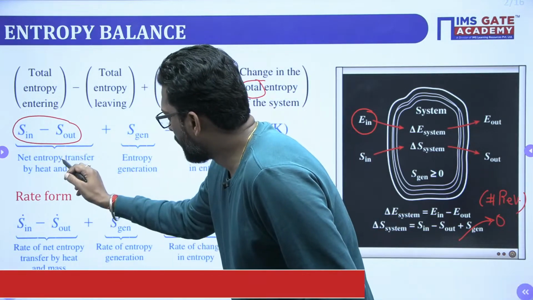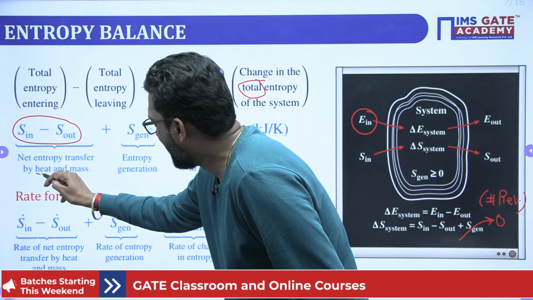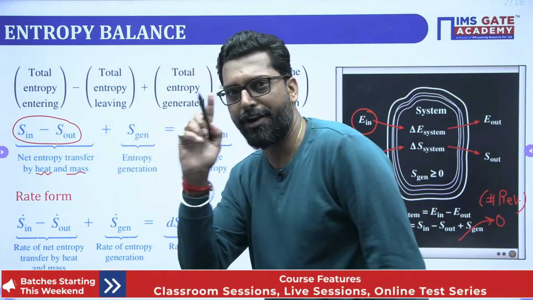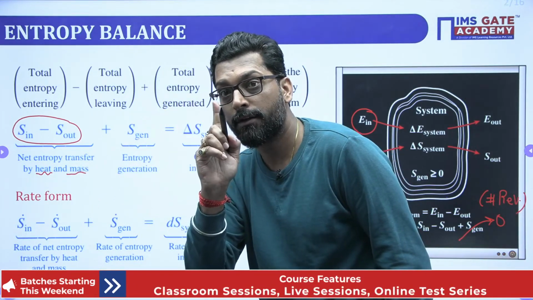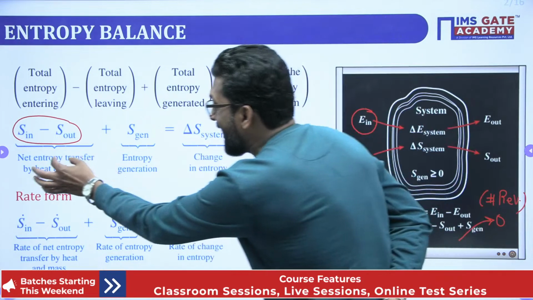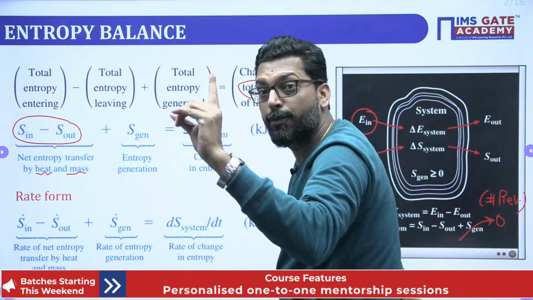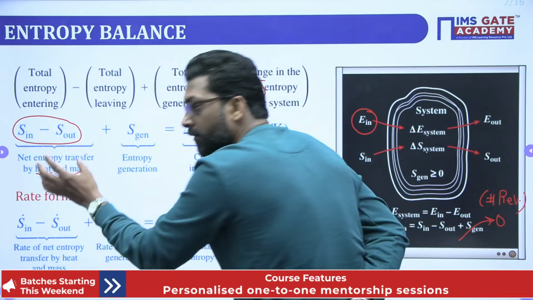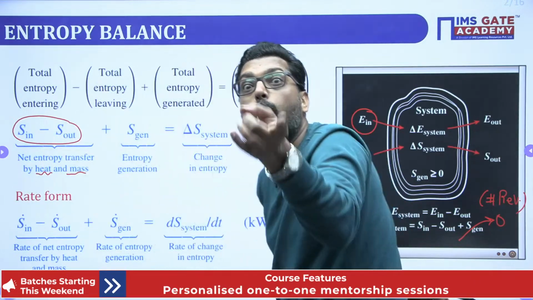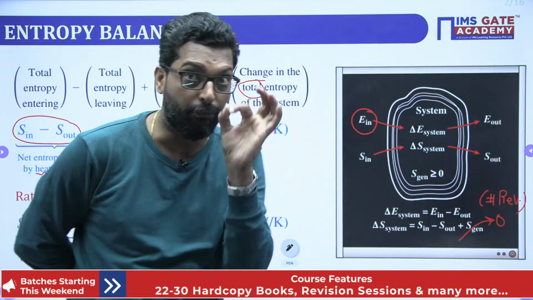So transfer of entropy is only by heat and mass. Very important. Not work. But if you take the net energy transfer, it is due to heat, mass and work also. That is the key feature.